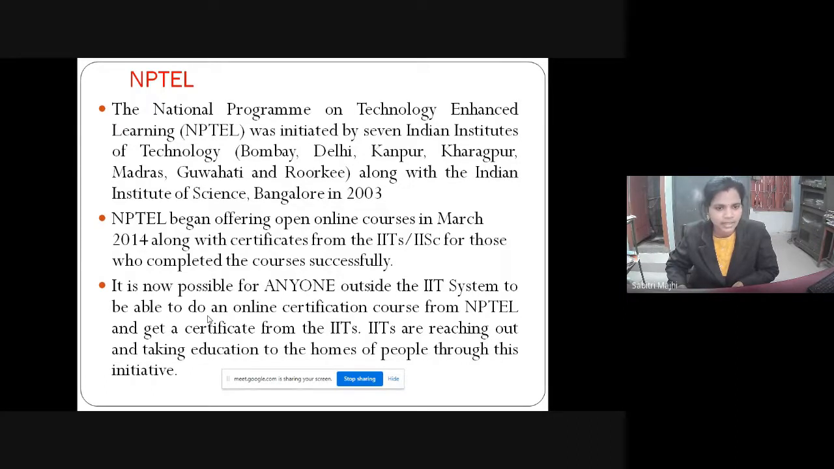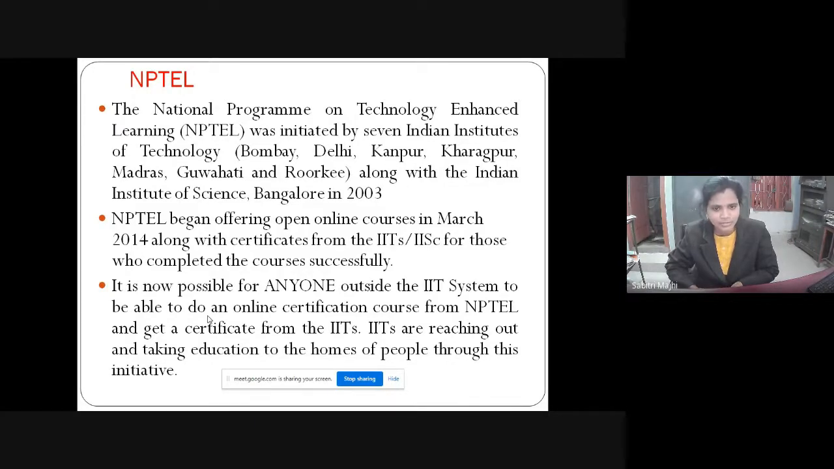So courses are available. Students can use them for learning purposes as well as they can take a certificate course. If they want any certificate course, then they have to contact IITs and IISc, and through them they can avail the certificate.